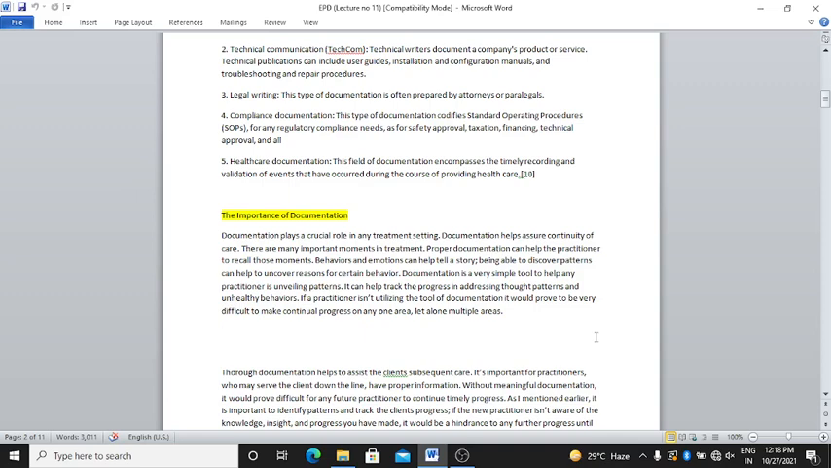If you are making an application, then you need the documentation with you, right? How, what you do, how you do, what is the requirement. User requirement is also important. Means what? Without the documentation, it is difficult to make continual progress on any one area, let alone multiple areas. Clear?